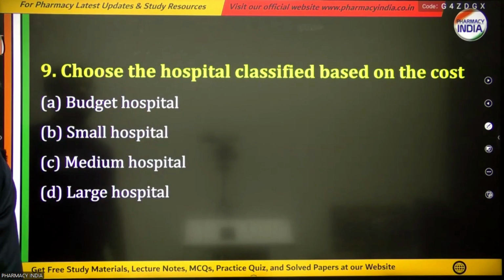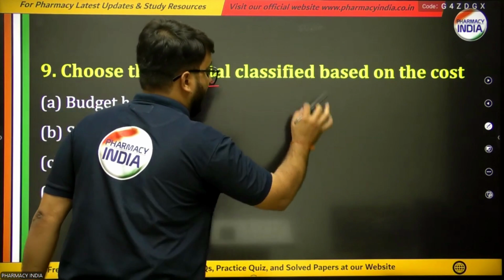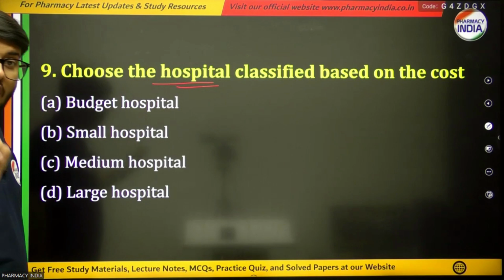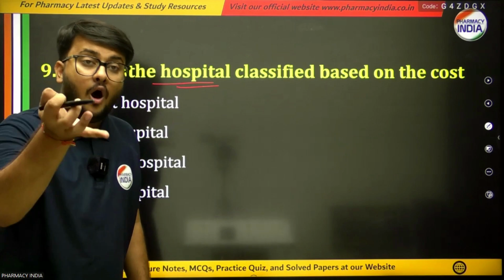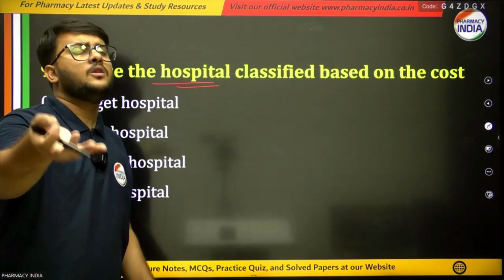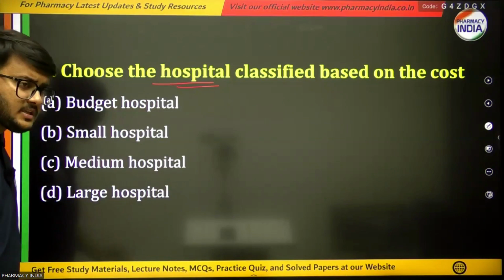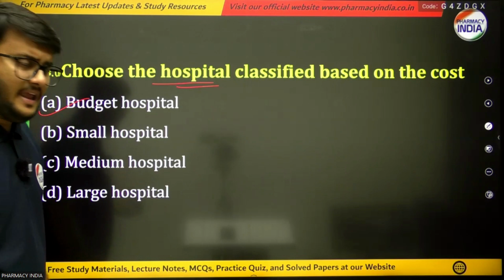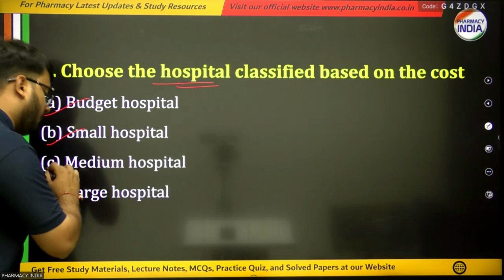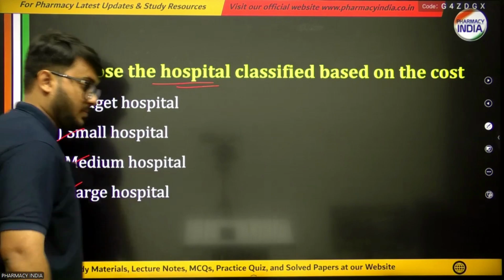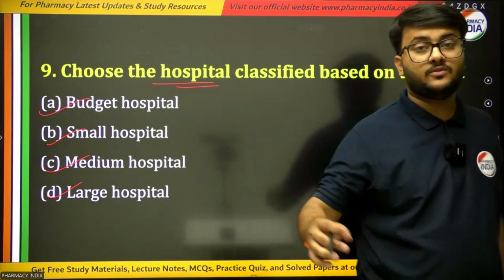Next question is, choose the hospital classified based on the cost. Now we have to choose a hospital on the basis of the budget, or you can say on the cost. And the options are budget hospital, small hospital, medium hospital, or large hospital. What would be the correct answer for this question?